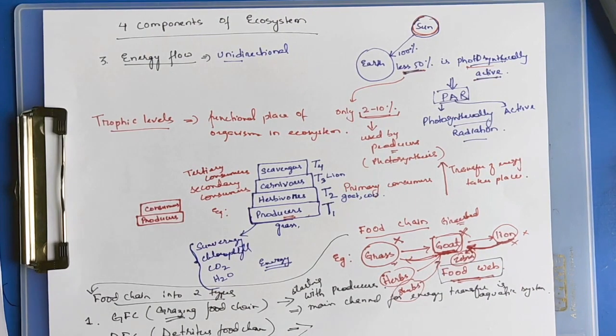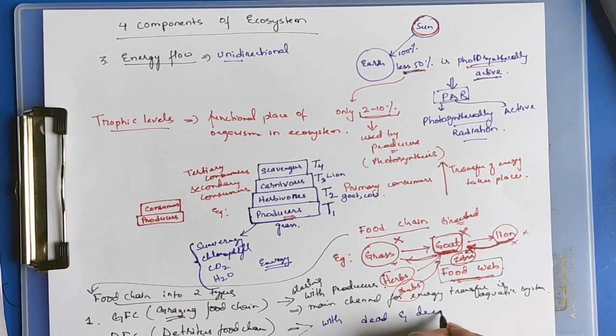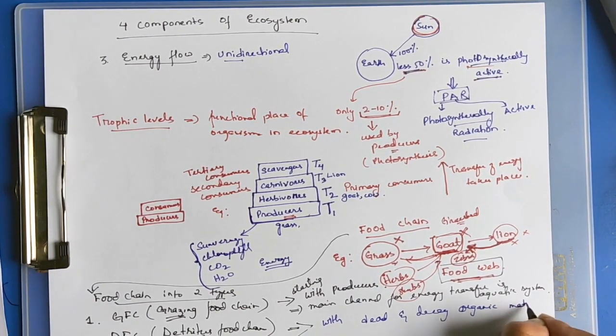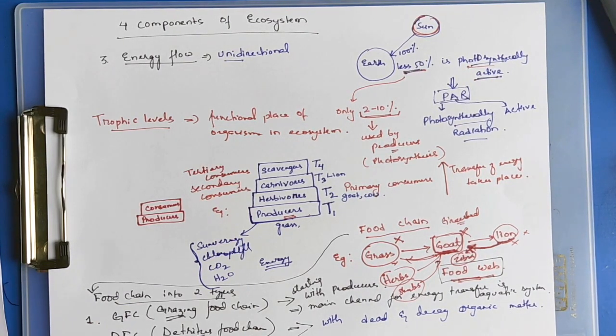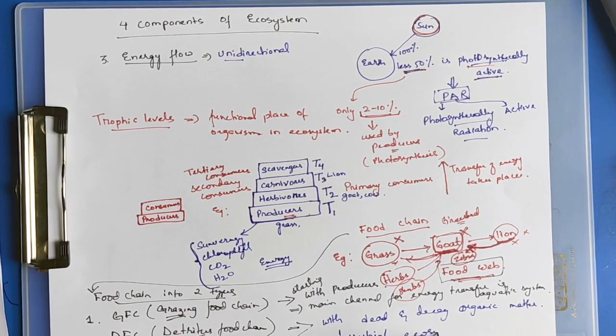Detritus food chain, as the name suggests, starts with detritus, dead and decaying organic matter. The main channel for energy transfer is in the terrestrial ecosystem.